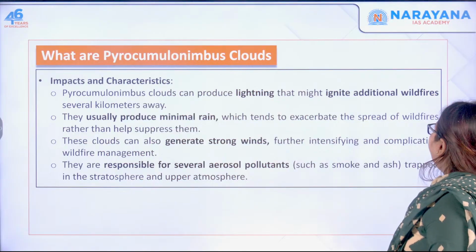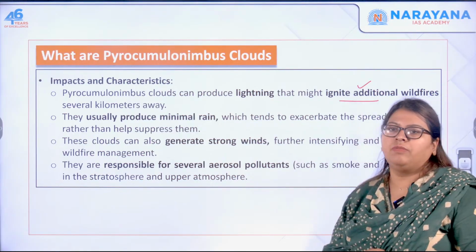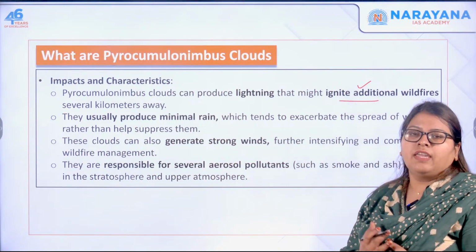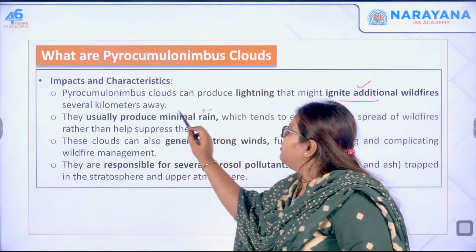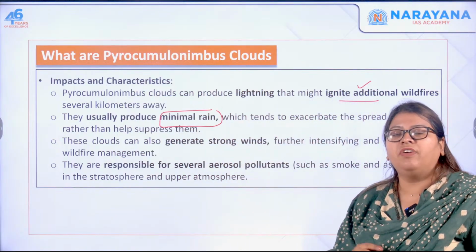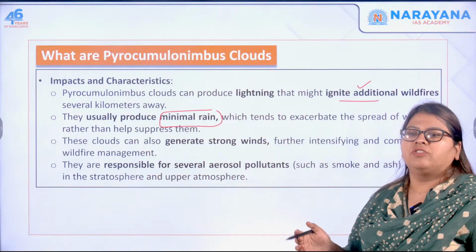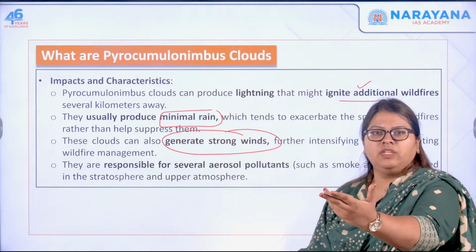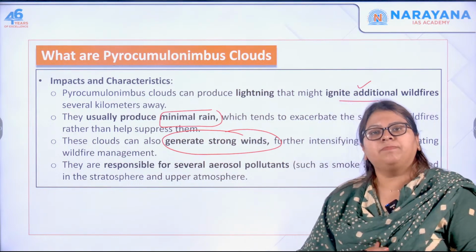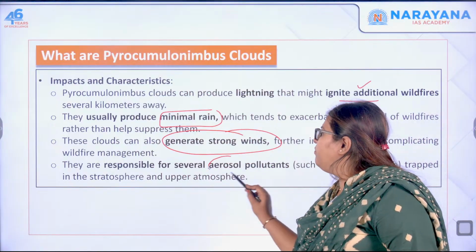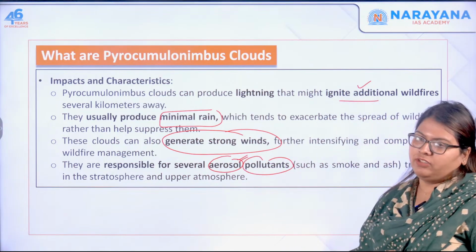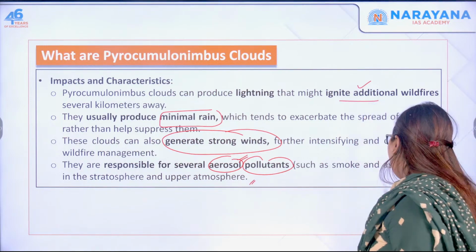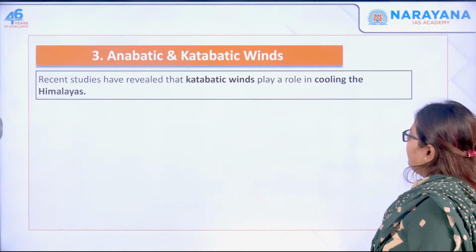So what happens? They can ignite additional wildfires because they give out lightning. When lightning strikes the forest, it catches fire. Next, there is minimal rain over here, so this will further exacerbate the wildfires. Also, there is a generation of strong winds. When strong winds are there, the fire is going to spread further. Finally, they are responsible for several aerosol pollutants, such as smoke as well as ash, which are present in the stratosphere and upper atmosphere. So they get trapped over there.